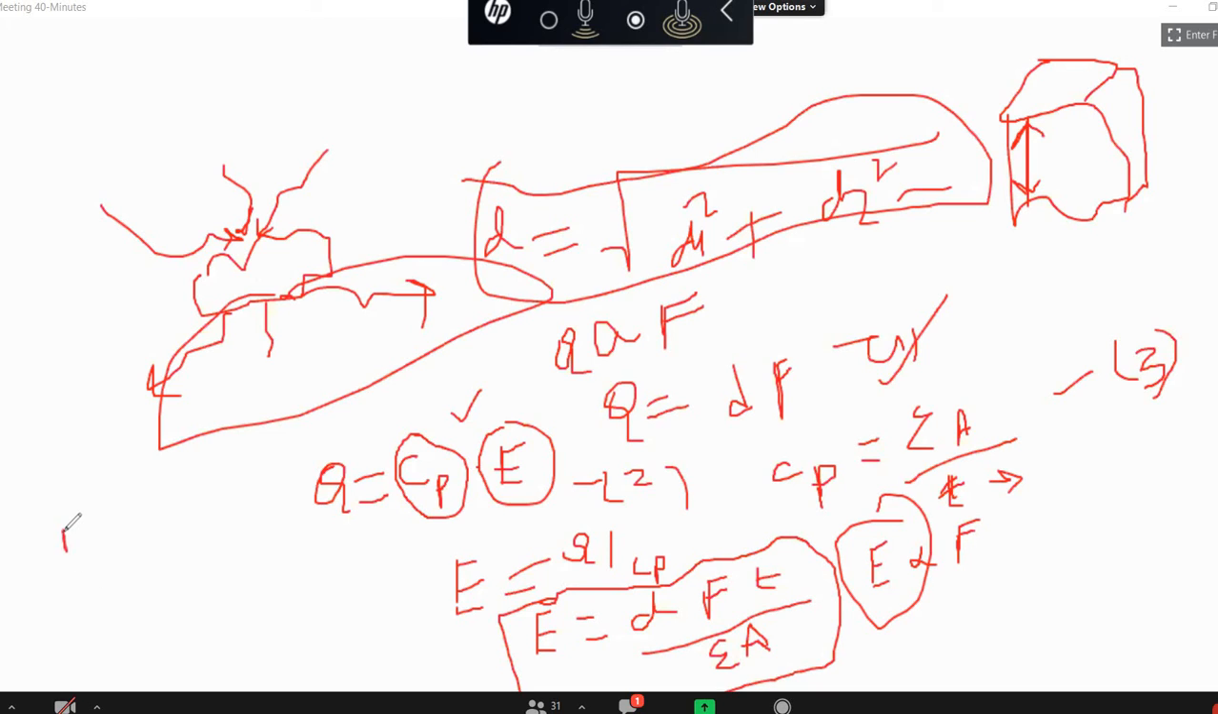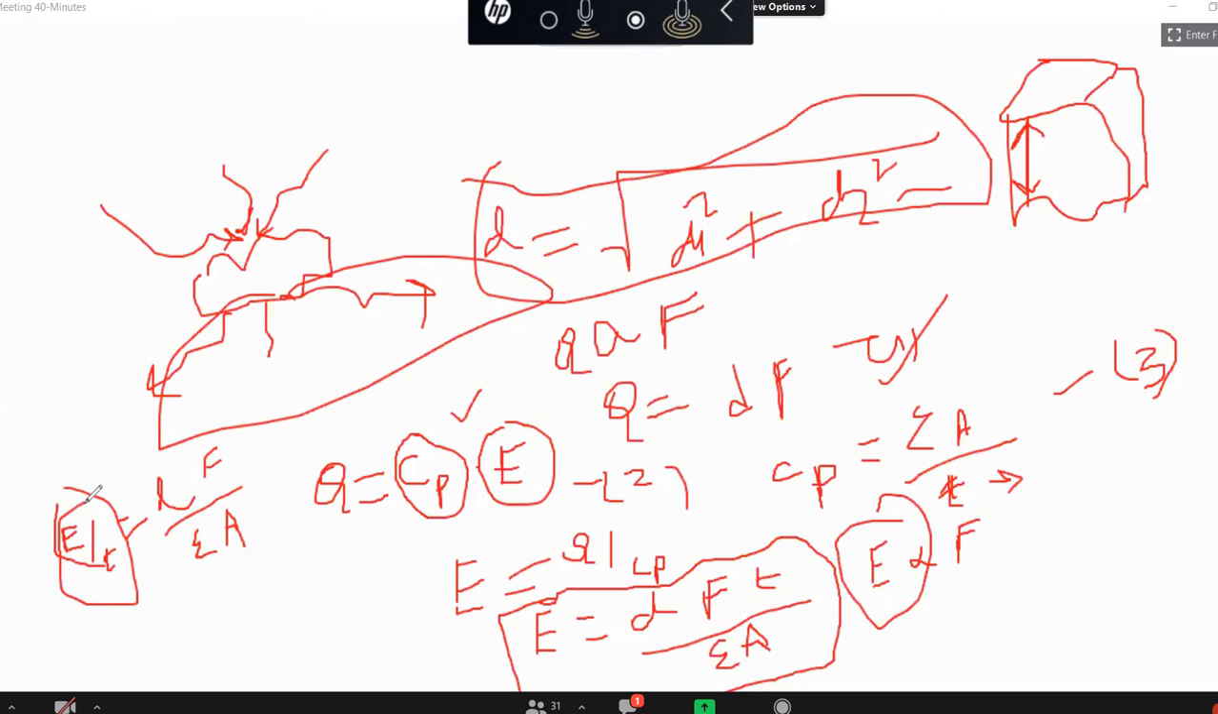From this equation, we can also express the field. That is E by t, which is the field. So it equals d into F divided by epsilon into A. This is actually the electric field intensity, E by t. This is the expression.